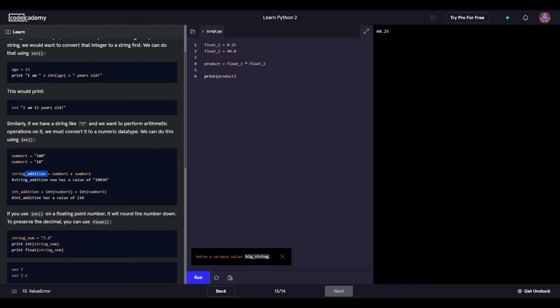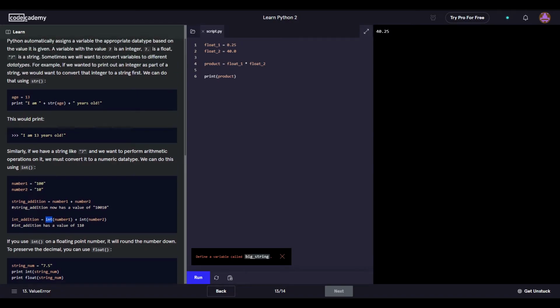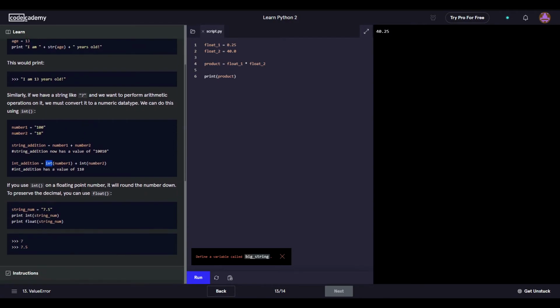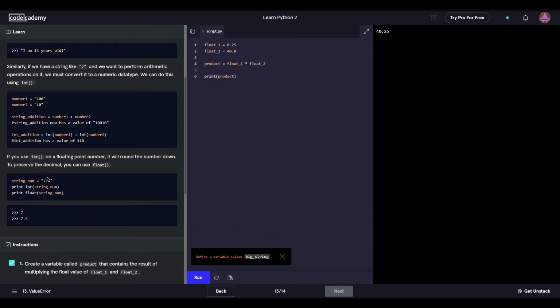Int... Oh, if you just call int addition, it changes it? What? No way. Oh, he actually... Oh, I see. These are strings. And he just pulled up the int function. Yeah. An int method, a function. Turn them into integers. In the same way that we can do this, which won't change our... This would actually change it, right?